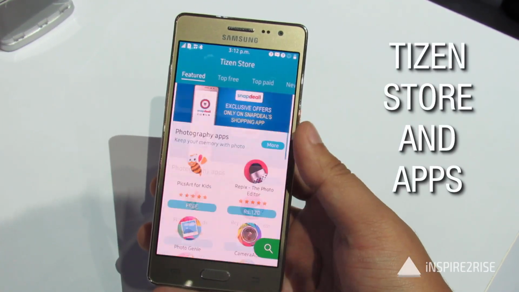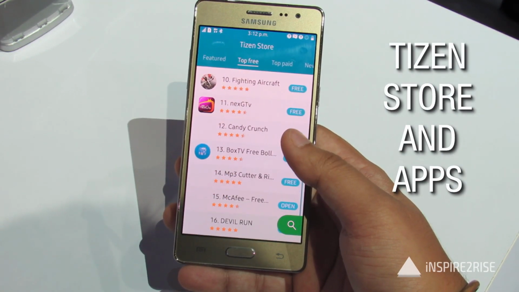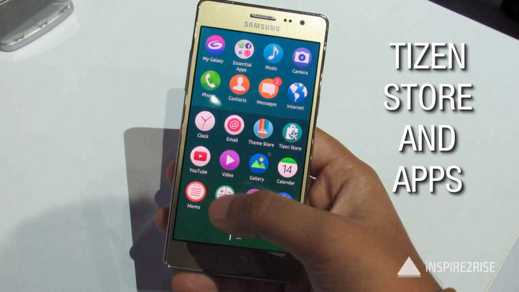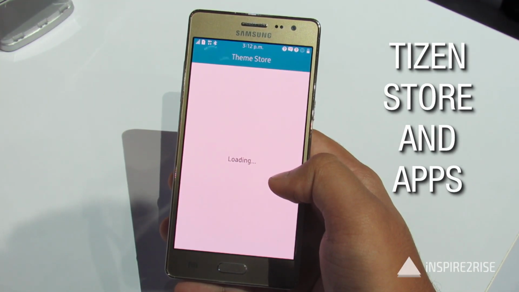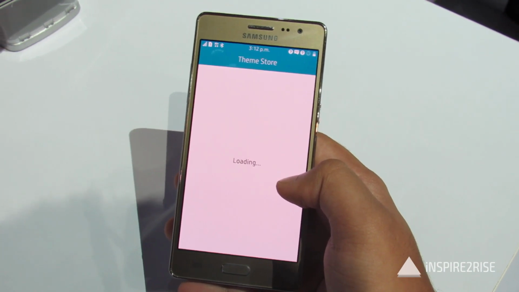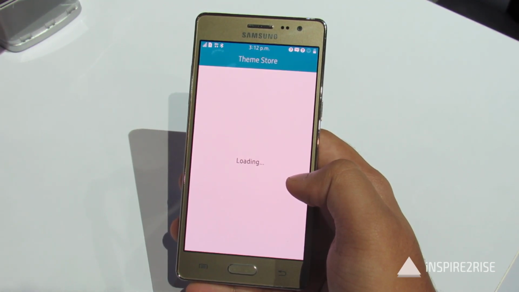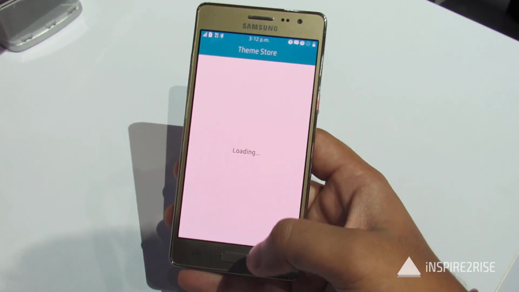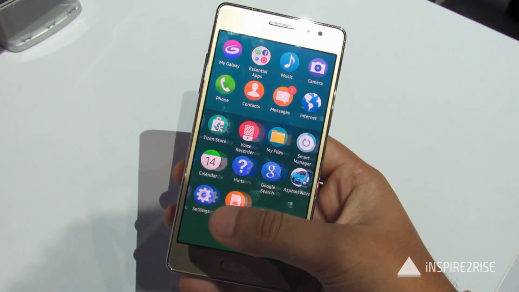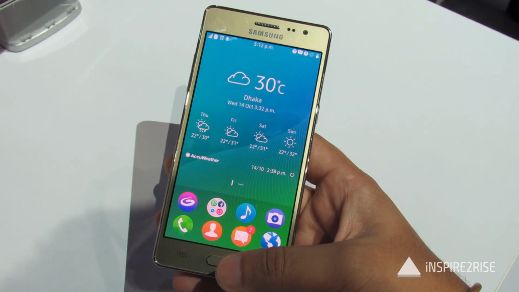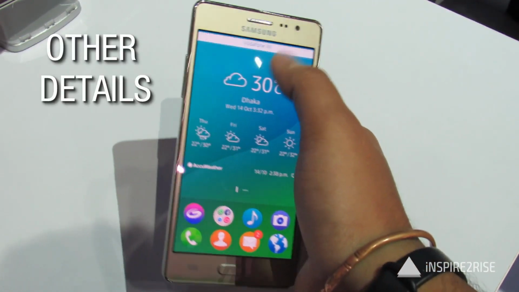So, the Tizen store and the theme store, etc. Here you have applications, okay, not that great as the Play Store where you have a lot of applications, but still Samsung's own platform is being developed right now, not that great still by this time, because of the fact that Android has a really great leap ahead in terms of overall performance and everything. Even right now the theme store has a lot of nice Indian themes, but still when it comes to overall decent customization and everything, Android is still the clear winner in this range.